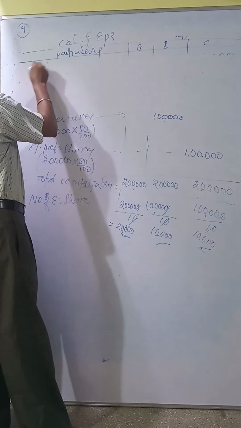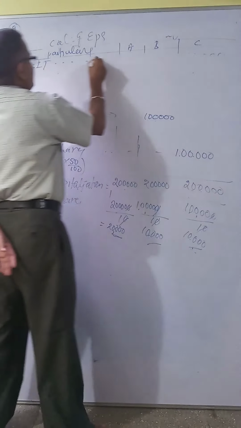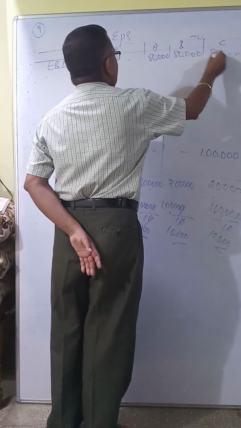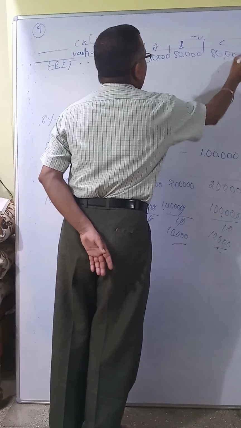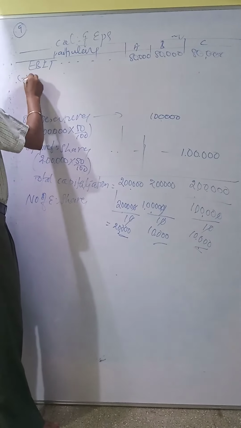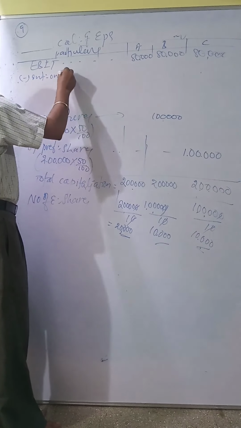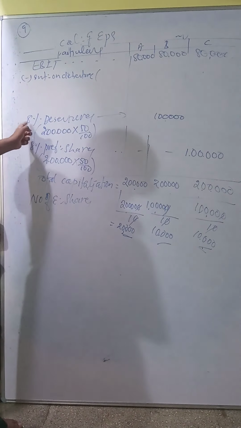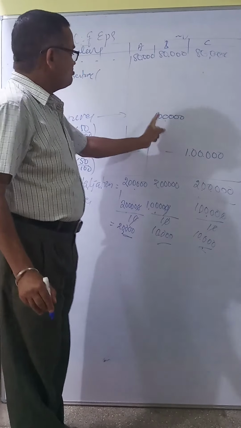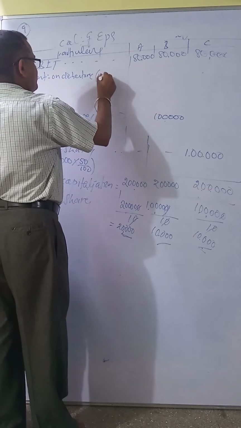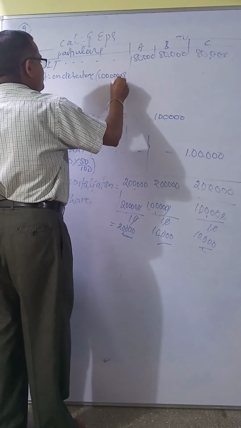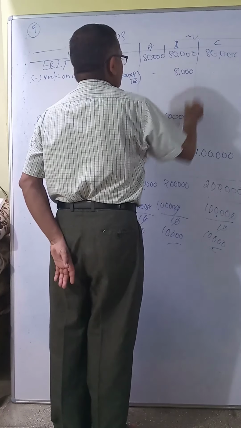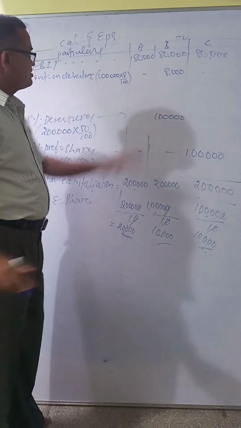First you have to take EBT, earning before tax, which is given as 80,000 for each plan. Less interest on debt or debentures. See here, 8% debentures. Which plan? B plan. How much? 1 lakh into 8 divided by 100. So 8,000.